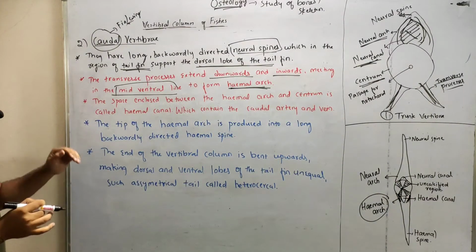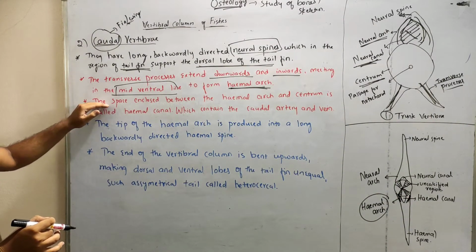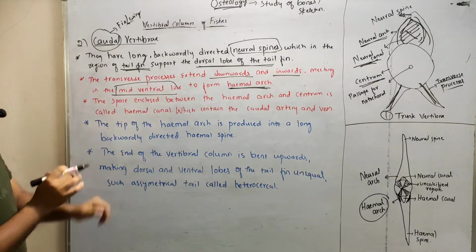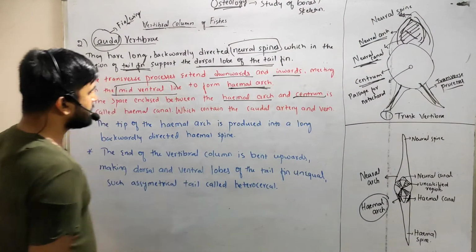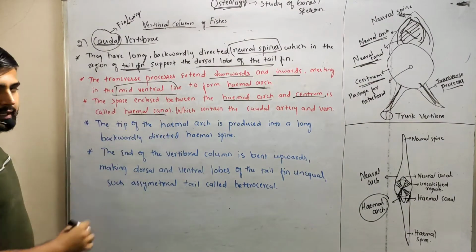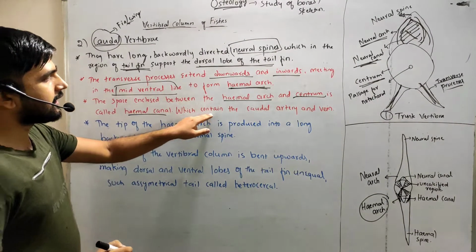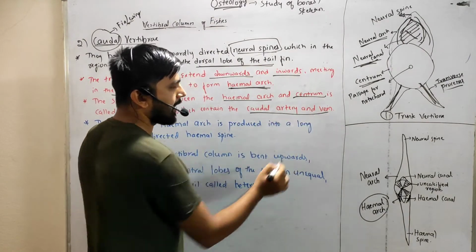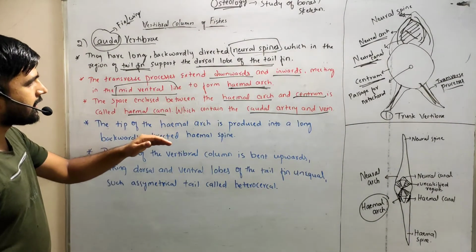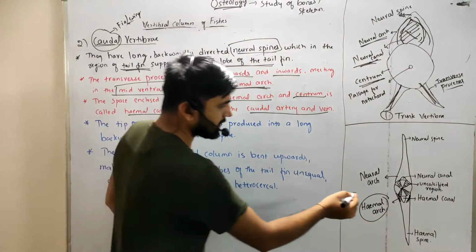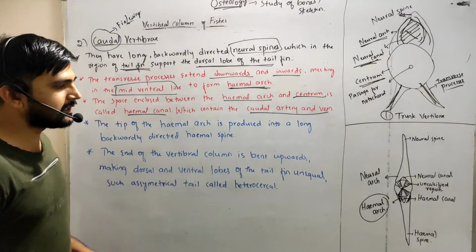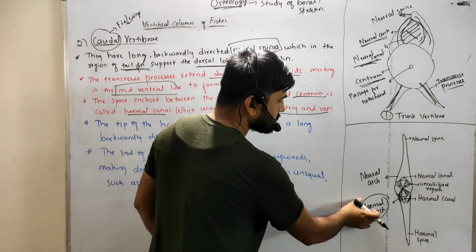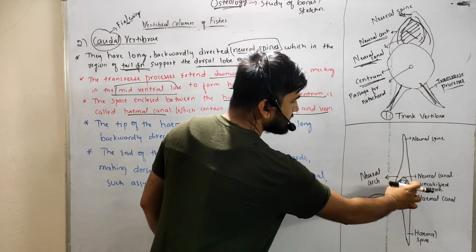Next, the space enclosed between the hemal arch and the centrum is called the hemal canal, which contains the caudal artery and vein. Here there is some space formed between the hemal arch and the centrum.